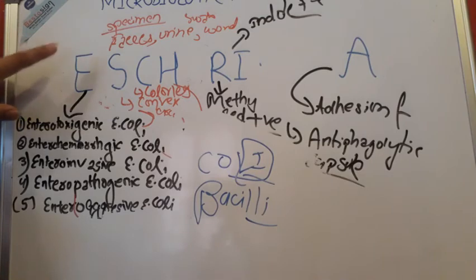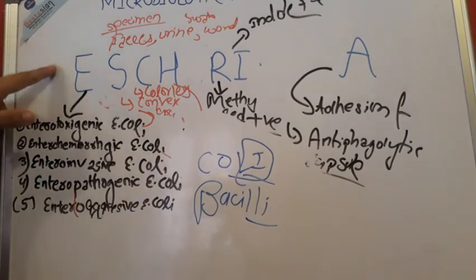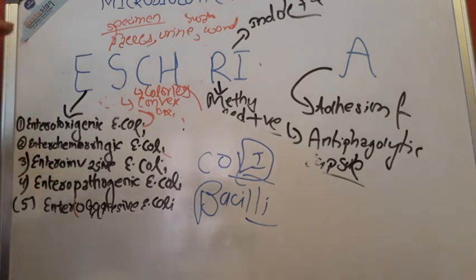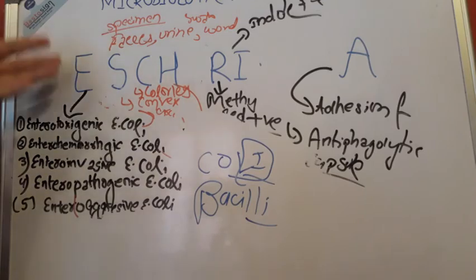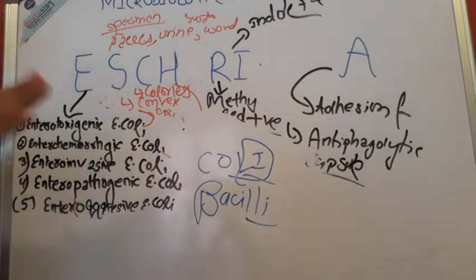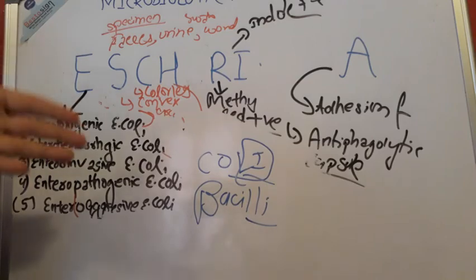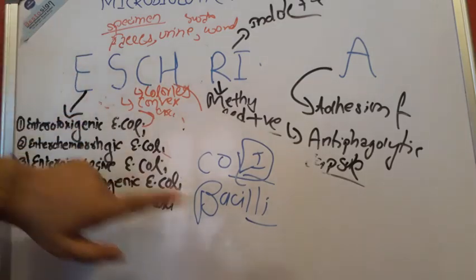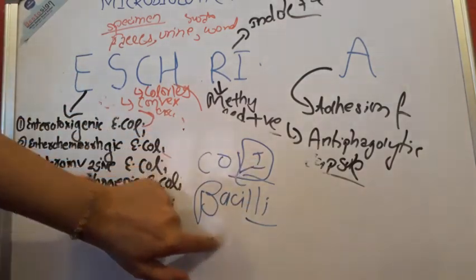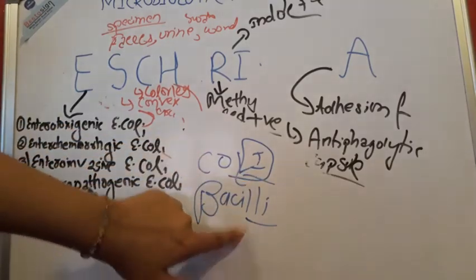We have not said it is encapsulated, so it is also non-capsulated. If it was capsulated, then we would have said that it is capsulated, or we would have used C in the mnemonic. But since there is no capsule, it is a non-capsulated bacilli.